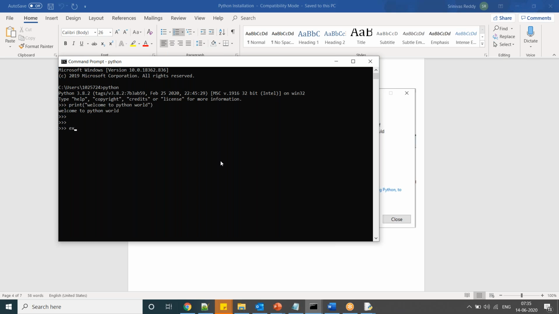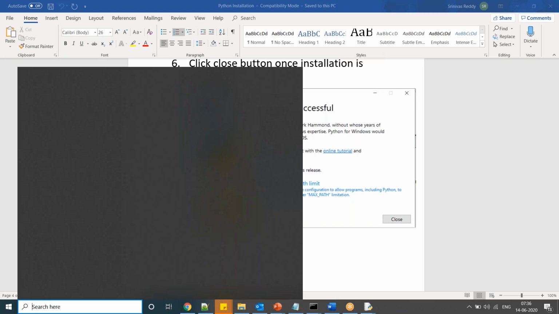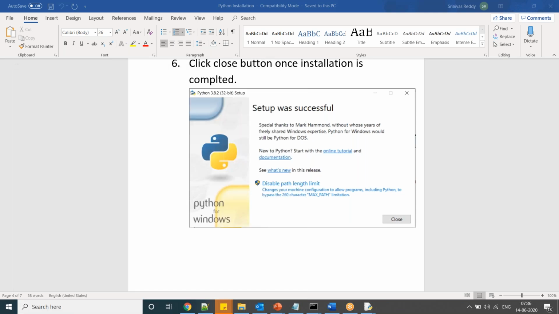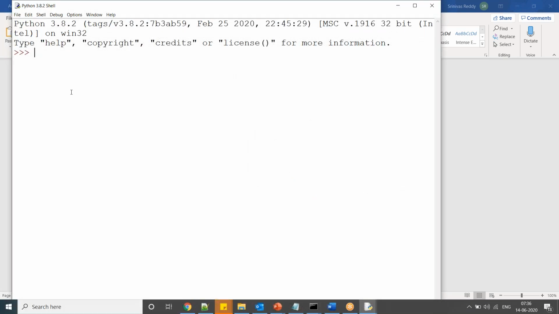Okay, here also you can execute. Now Python is installed in your system. One way is you can practice in IDLE. Just type IDLE, and you can see this application. Open it. If you have single line statements, you can execute them here. Suppose A equal to 10, B equal to 20, C equal to A plus B. C value is 30. Now this set of single statements, you can write as a single program.